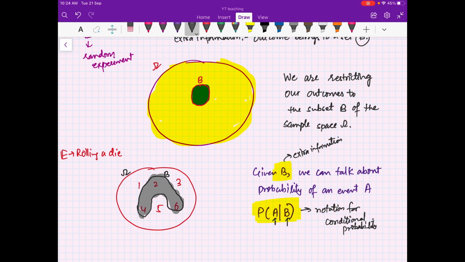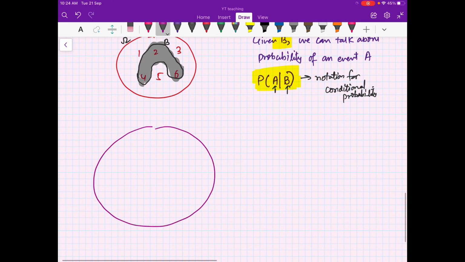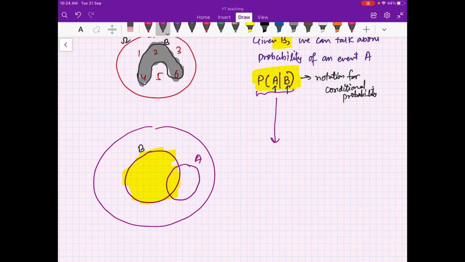Okay, now we can intuitively say what this probability should be, right? You are given that your outcome is already in B, and suppose this is my set A. So what is the probability, given that B already occurred?